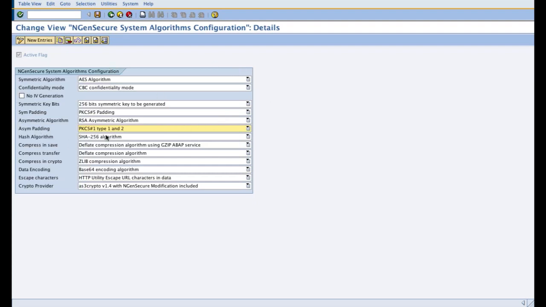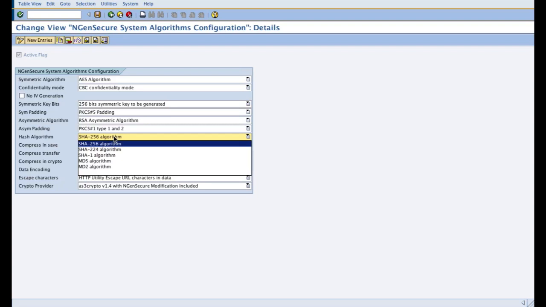Next we move on to the hash algorithm configuration, which is required to protect your digital certificate and private key, and more specifically the private key actually, by the hash algorithm.